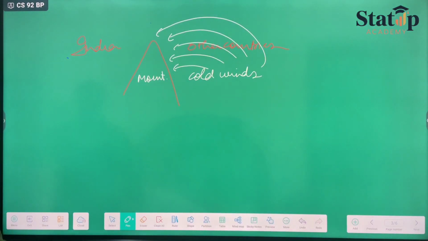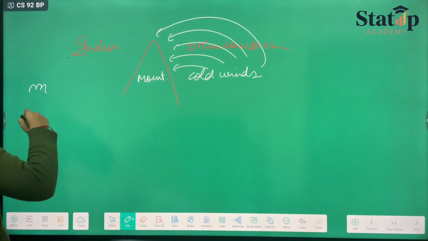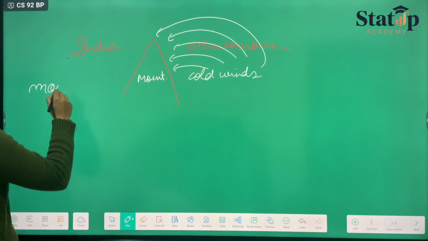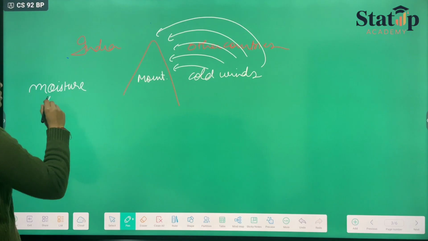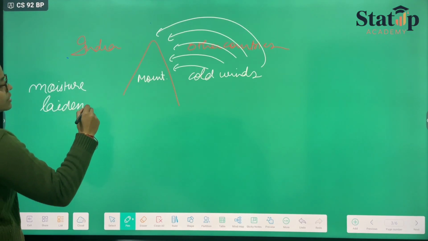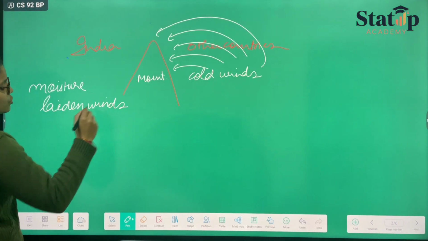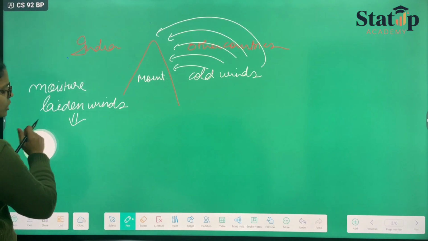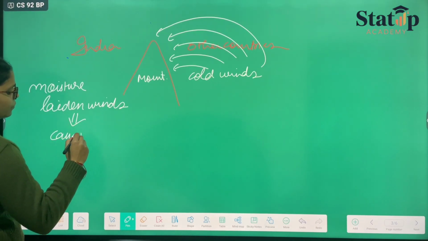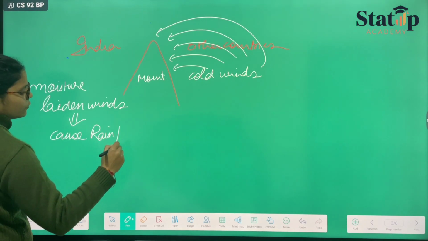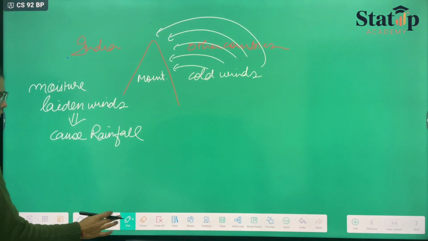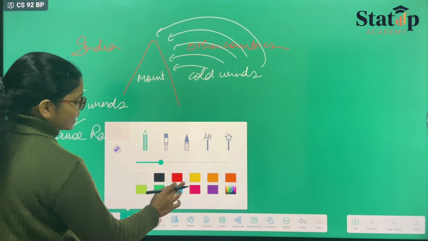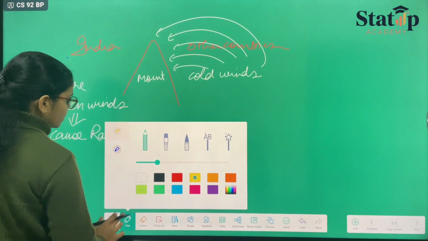Now, if we talk about the moisture laden winds, moisture laden winds are those winds that will cause rainfall. So these are the winds that would be flowing from this side to that side. Let me just draw these winds as well.